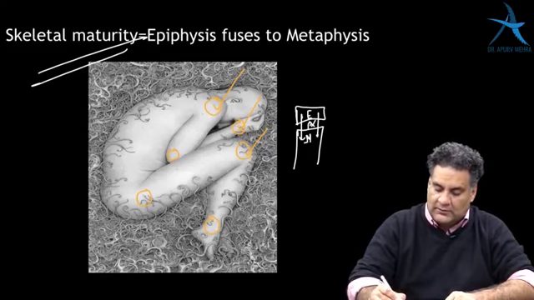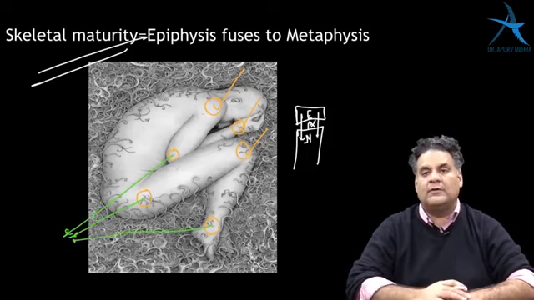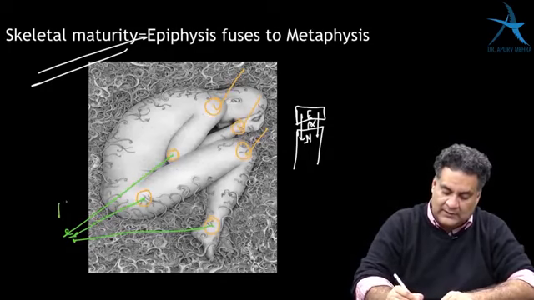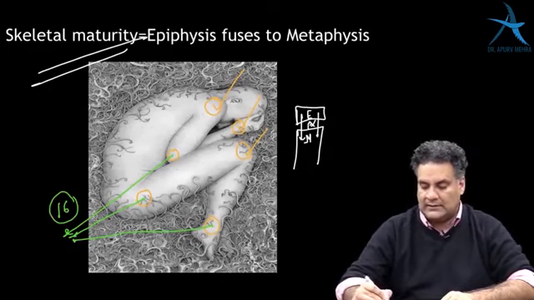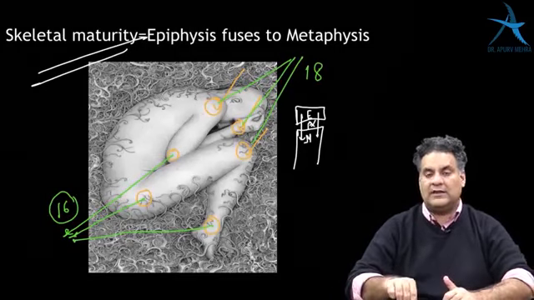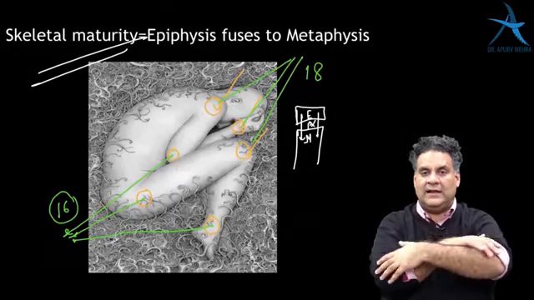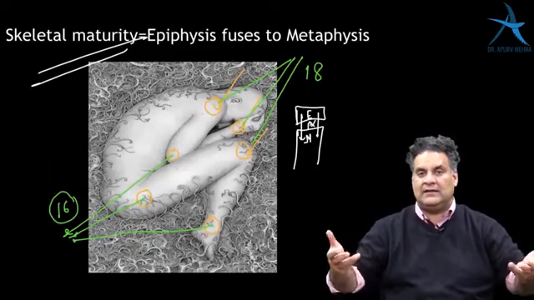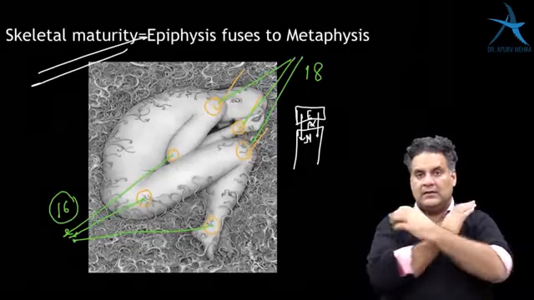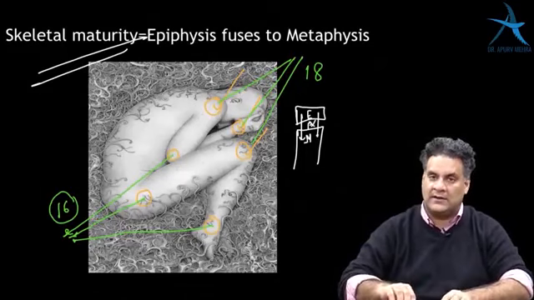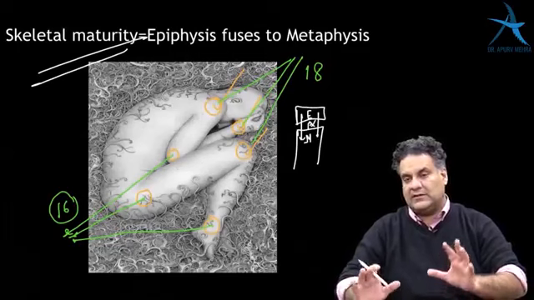This particular position is called the milking position of a human being. In the milking position, the 3 joints which look down are ossifying early, at the age of 16 years. And the 3 joints that look up grow more, till the age of 18 years. So we can remember it like this: shoulder is 18, elbow is 16, wrist is 18, hip is 16, knee is 18, ankle is 16. 18, 16, 18, 16, 18, 16. This is how you can alternate. So this is the skeletal maturity.